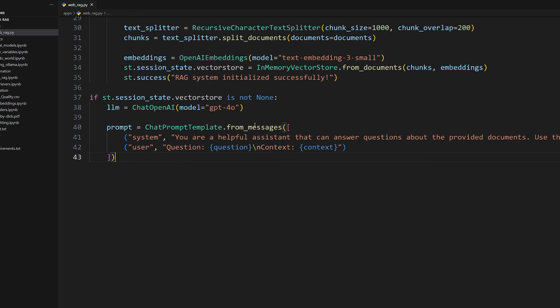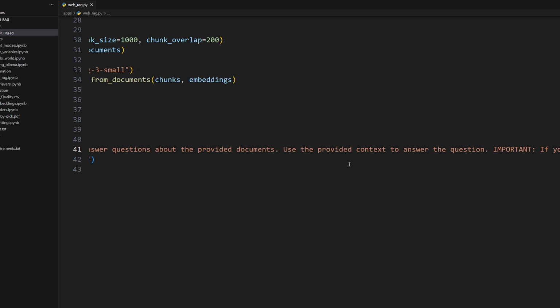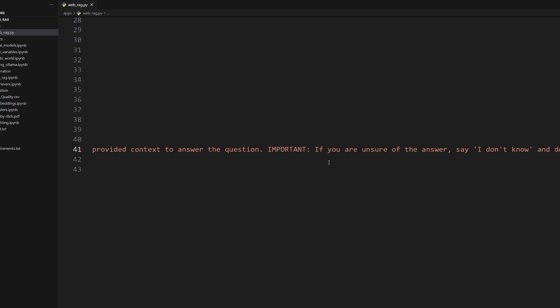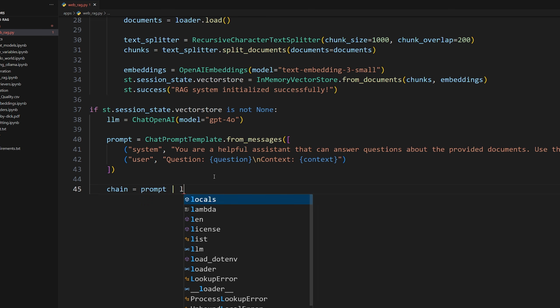Then I'll bring in my chat prompt template. So we have a system message that says you are a helpful assistant that can answer questions about the provided documents. Use the provided context to answer the question. Important, if you are unsure of the answer, say I don't know and don't make up an answer. So standard RAG prompt right there. And then we're also going to have a user message that actually takes the question and the context to answer the question with. So now with that, we can do chain is equal to prompt and the LLM to bind them together.